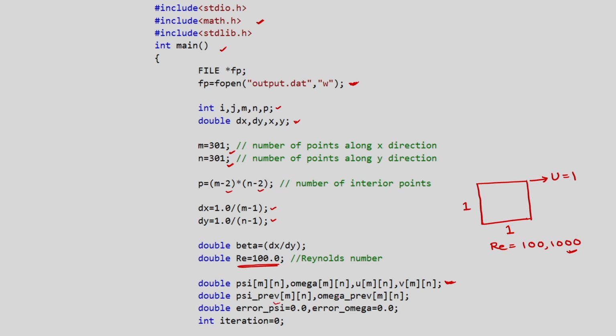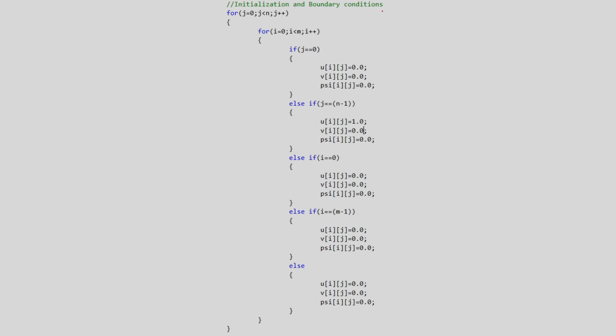We are using the previous values of psi and omega just to calculate the error, and now we are initializing the interior points, and at the boundary we are writing the boundary conditions for velocity and the stream function. So, now we are giving the boundary conditions for u and psi. After that, from psi we will calculate the boundary conditions for the vorticity.